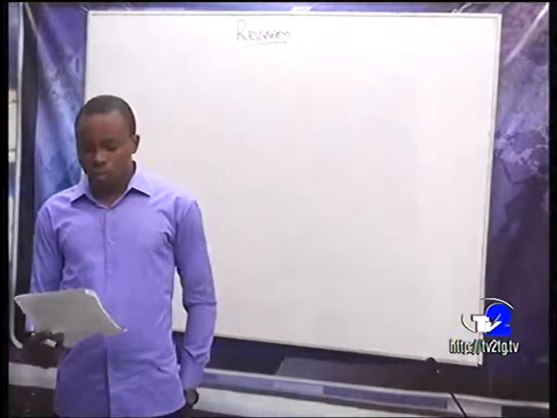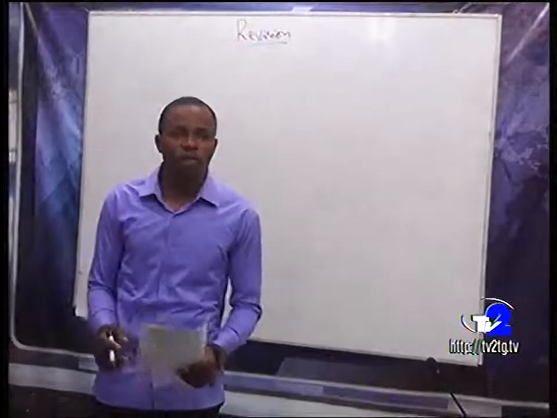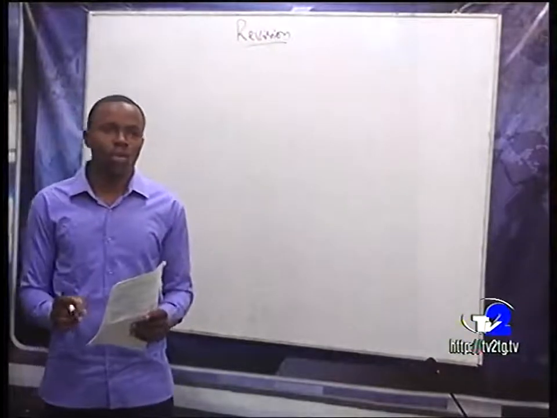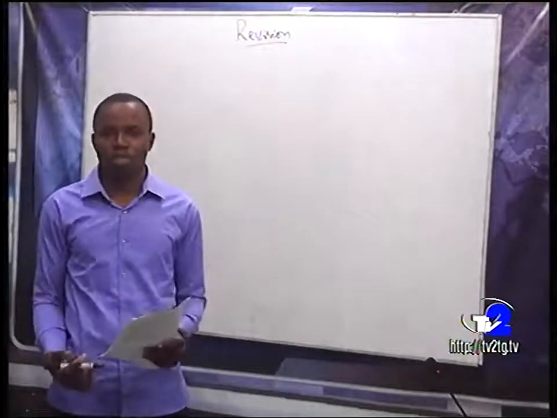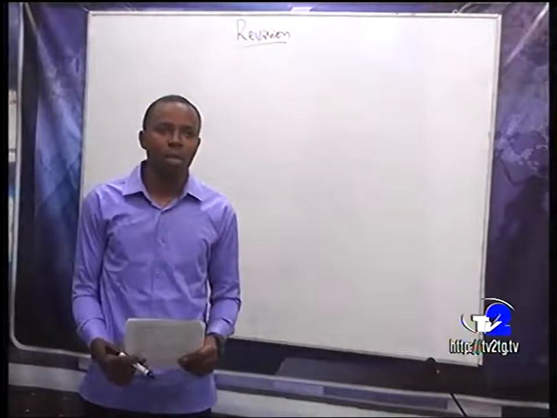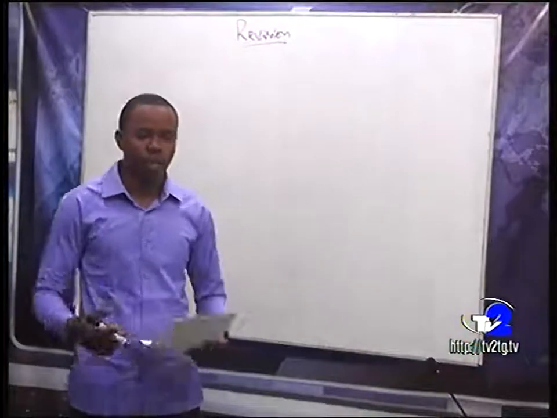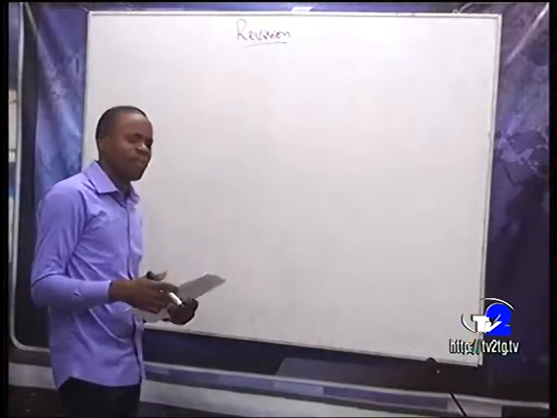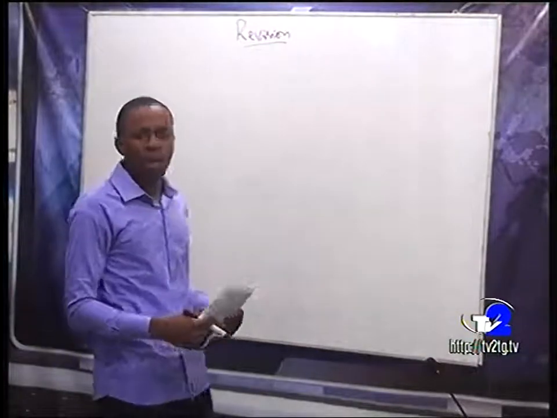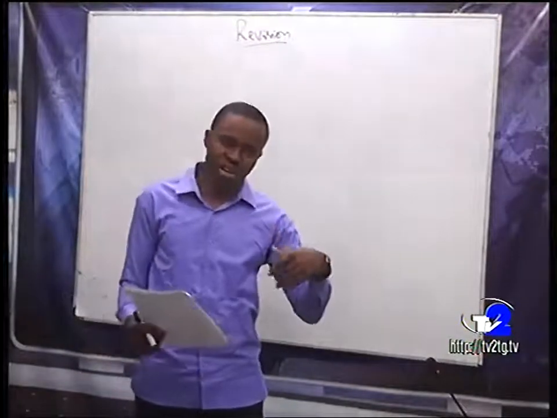So what we are going to do today is related to the various parts that we have in an English paper. We have a part called questions, that is comprehension.